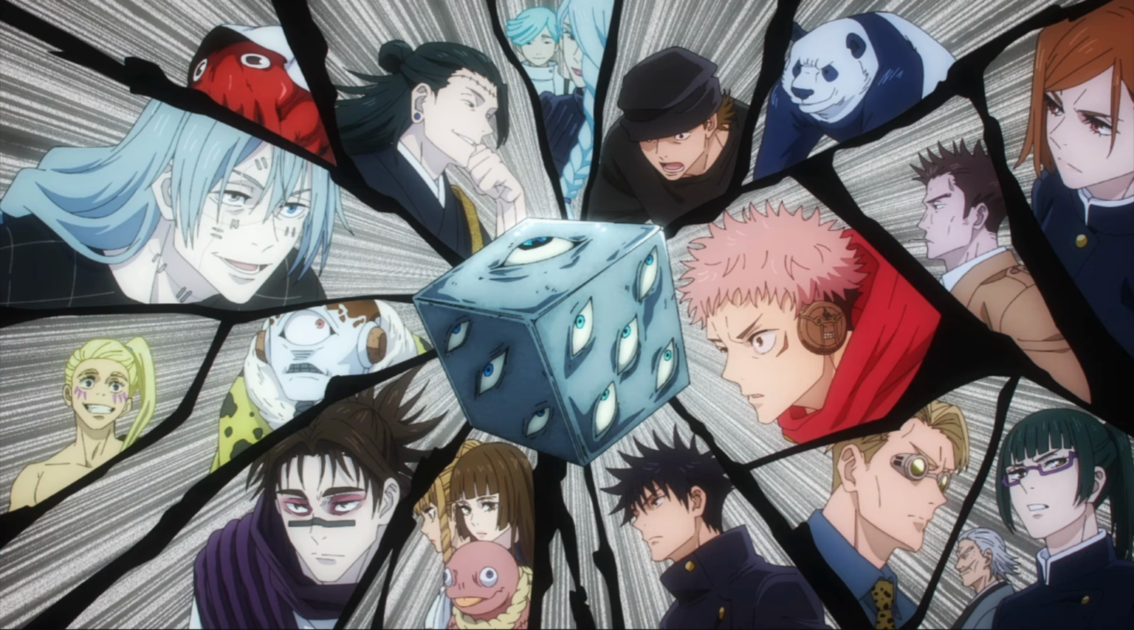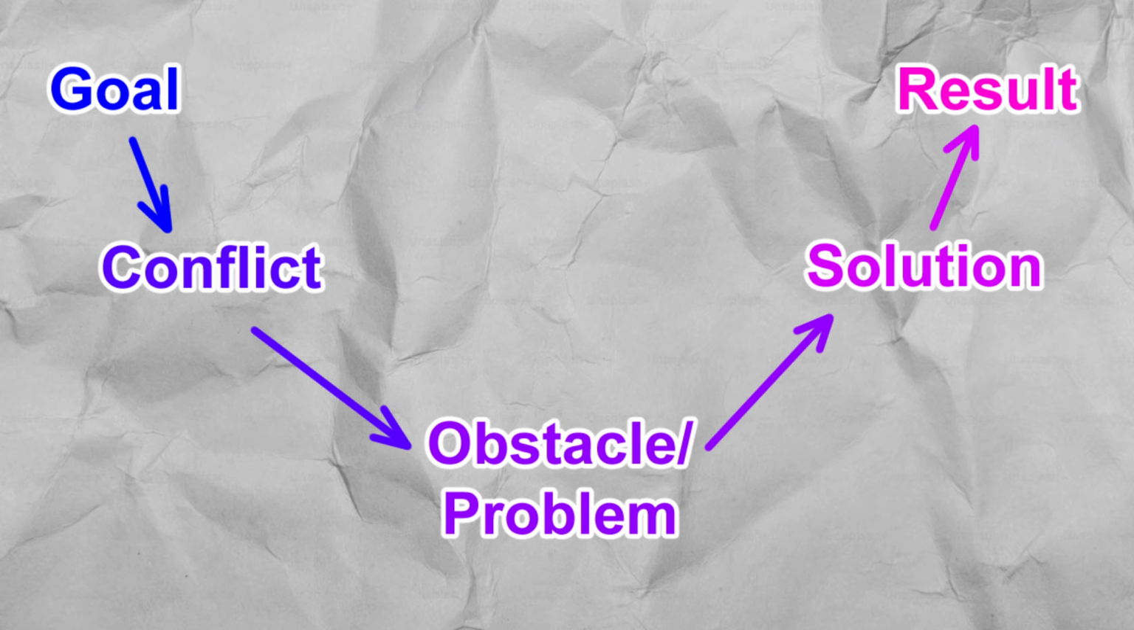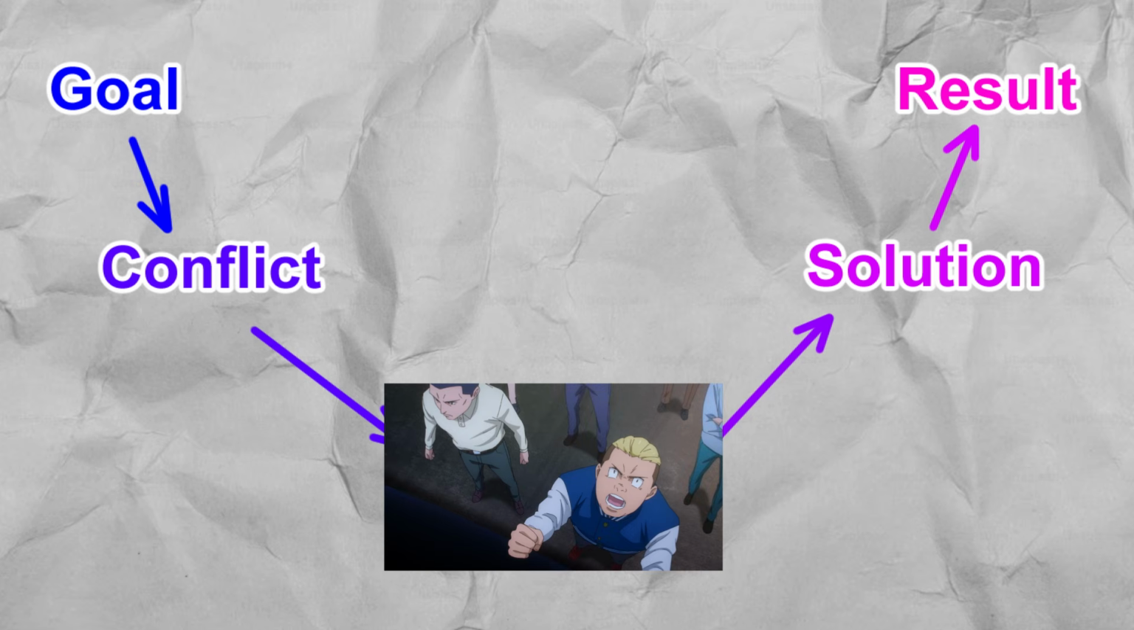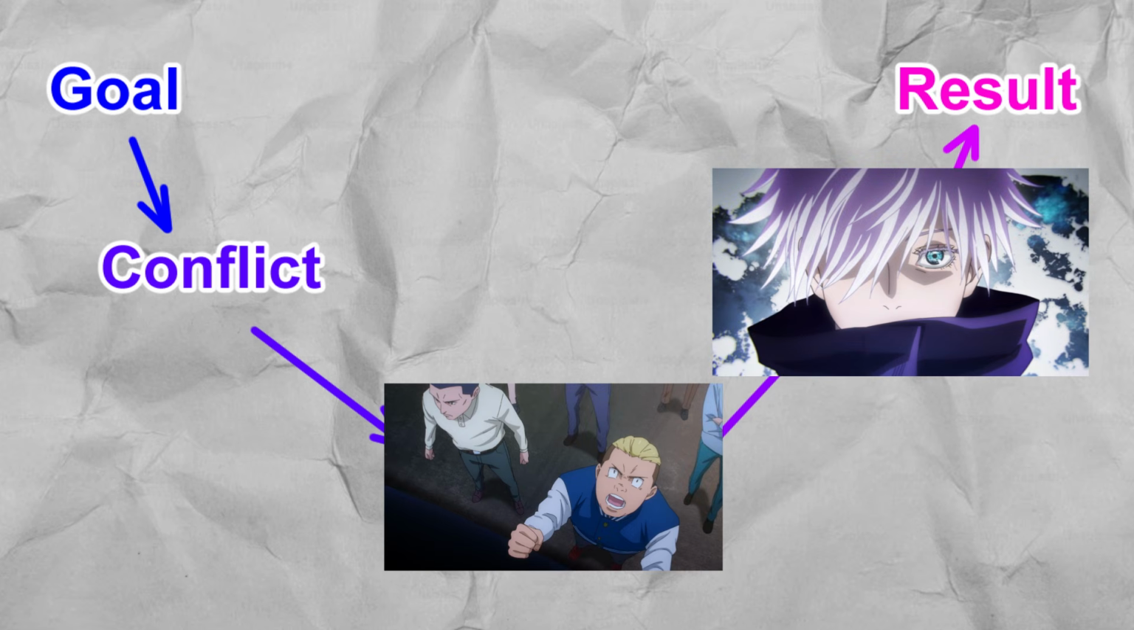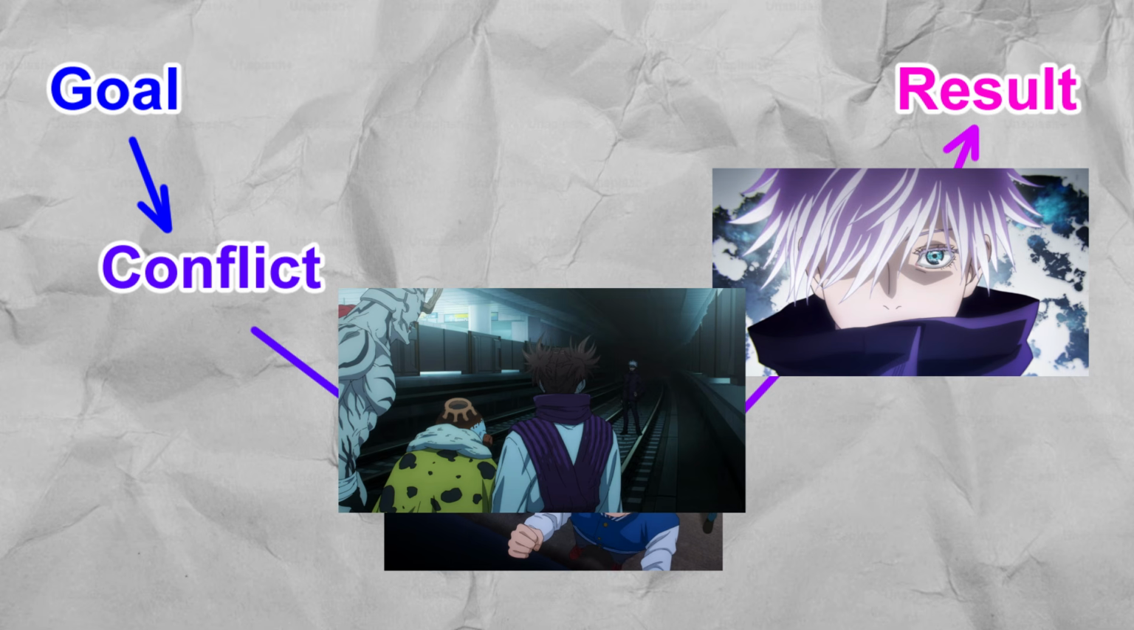Let's break down the plot of the Shibuya incident arc. The first problem is the Shibuya problem. The villains create a curtain that's hard to destroy. The solution is Gojo going in to defeat the caster to undo the curtain. He is met with a mini problem, the fight against the curses.